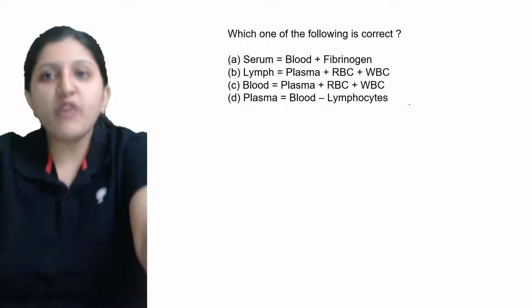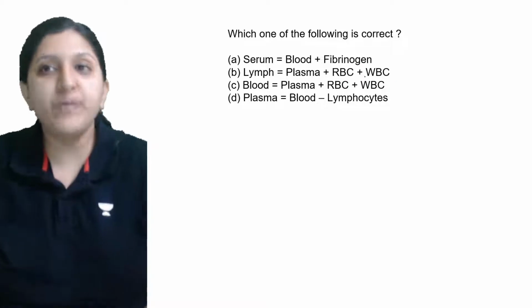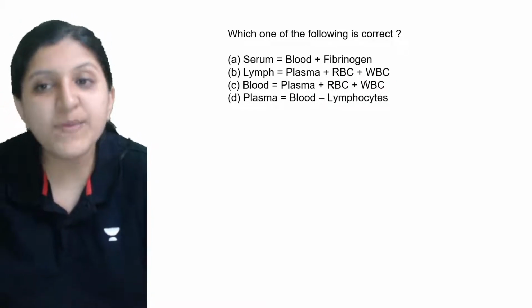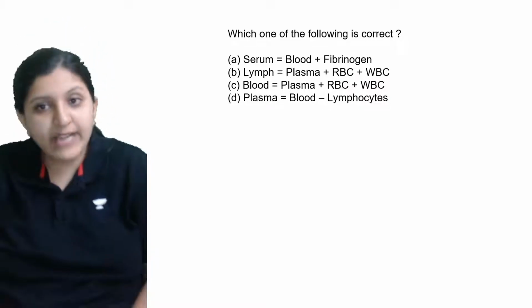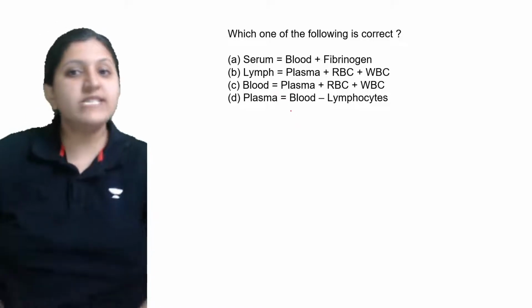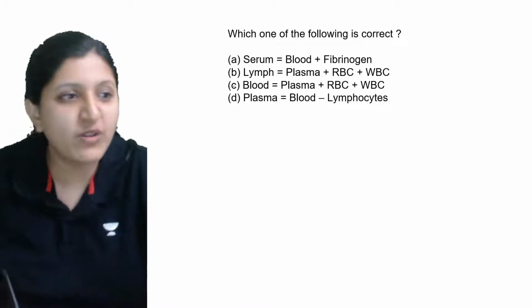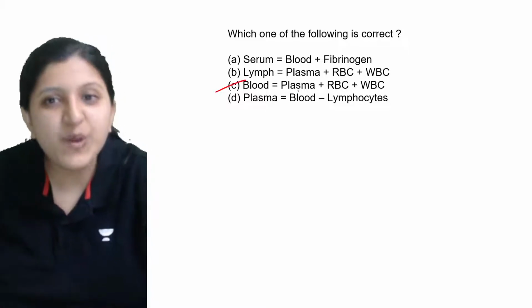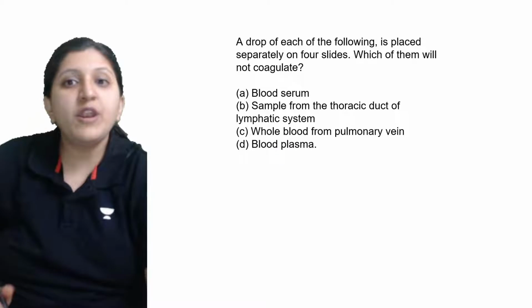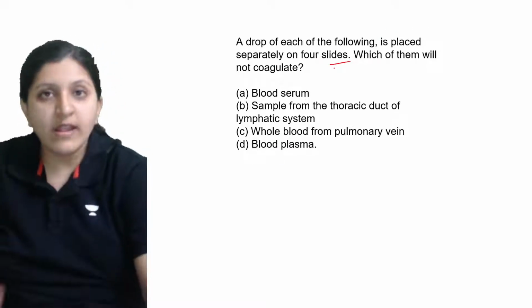Which one of the following is correct here? Serum is equal to blood plus fibrinogen, lymph is equal to plasma, RBC, WBC, blood is equal to plasma, RBC, WBC, plasma is equal to blood minus lymphocyte. With this we can make out that blood is equal to plasma, RBC and WBC.